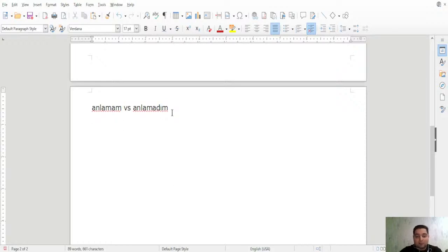For example, anlamam, it's present tense. Anlamıyorum is present continuous tense, right? Anlamadım is simple past tense. Anlamamışım is reported past tense. Anlamayacağım is future tense. So anlamam, anlamıyorum, anlamadım, anlamamışım, anlamayacağım.